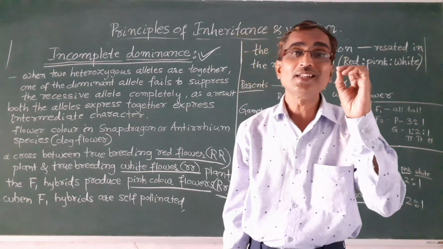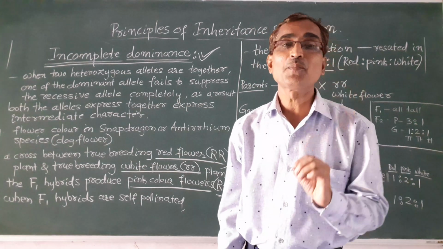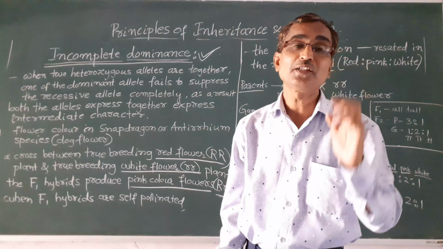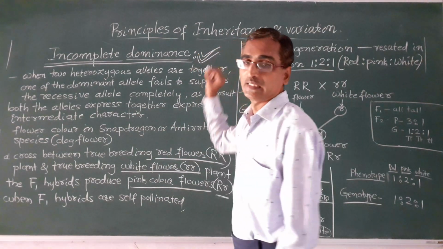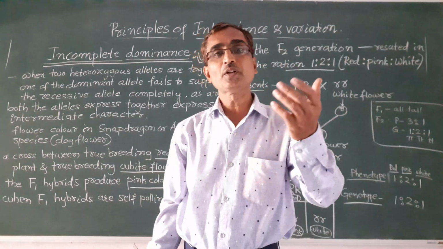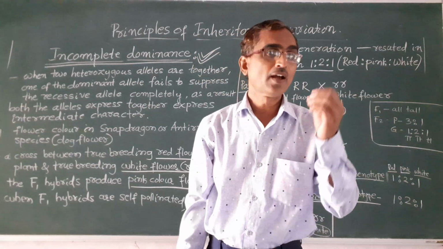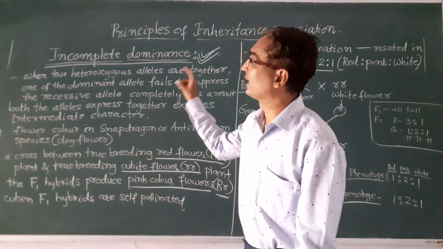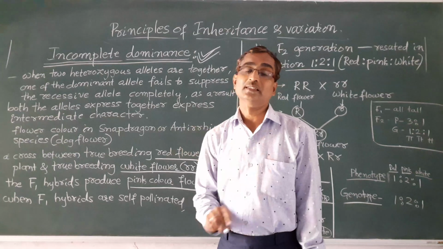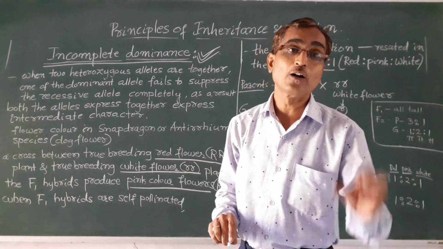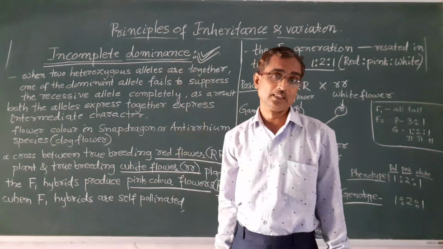And one such example of an exception or deviation is incomplete dominance. We have an exception to everything, isn't it? There are exceptions for everyone. Like that, there are exceptions to the Mendelian laws also, and one such deviation from Mendelian law is incomplete dominance.